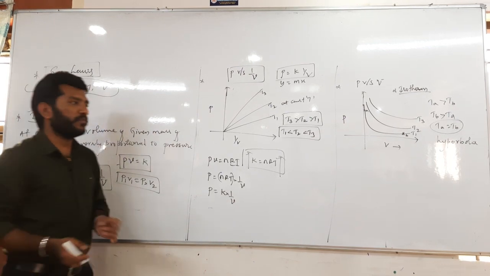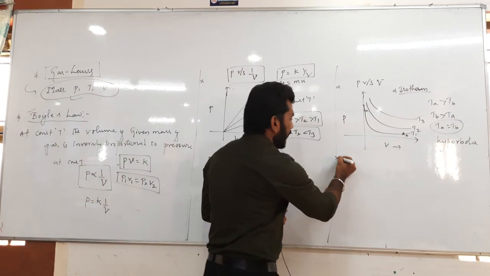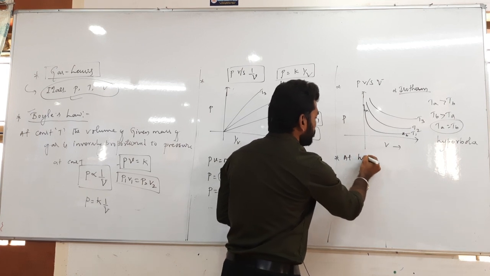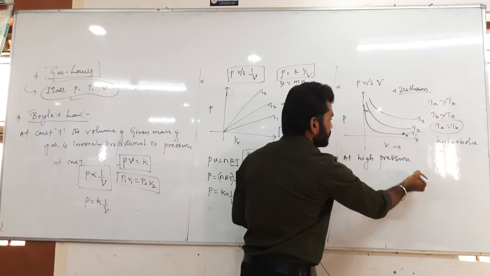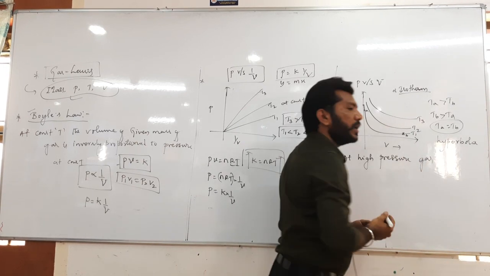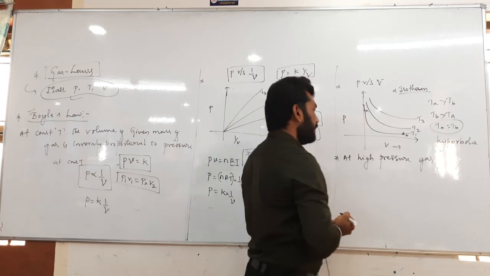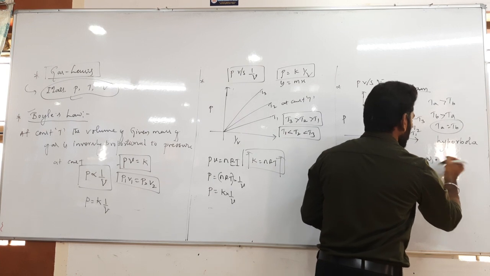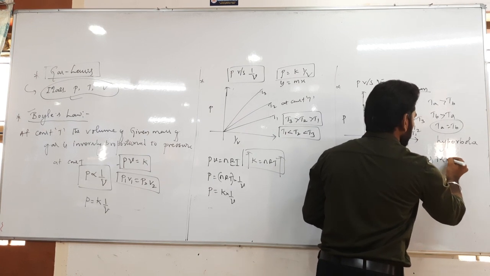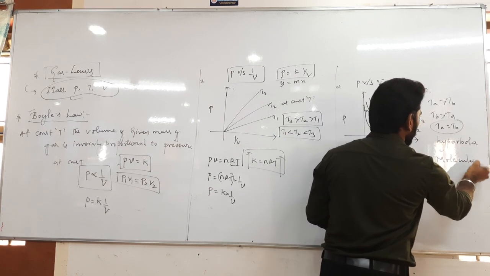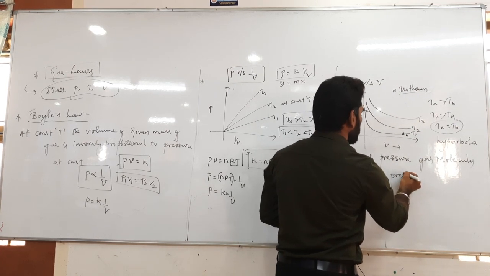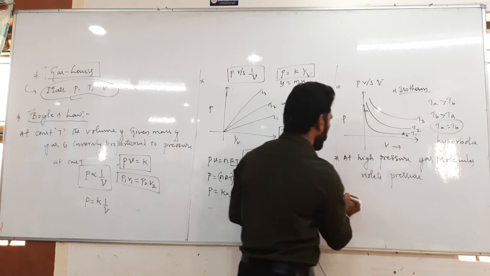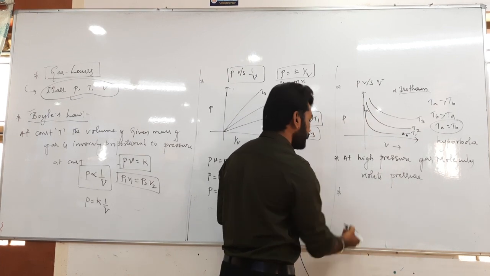One thing we must know: at high pressure, gas molecules violate Boyle's law. So what is the criteria for gas molecules to obey Boyle's law?